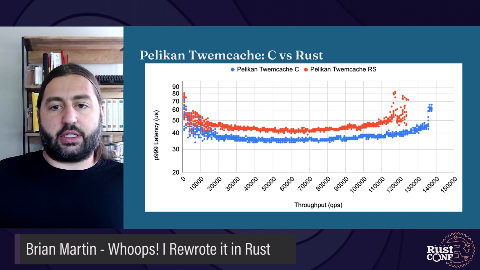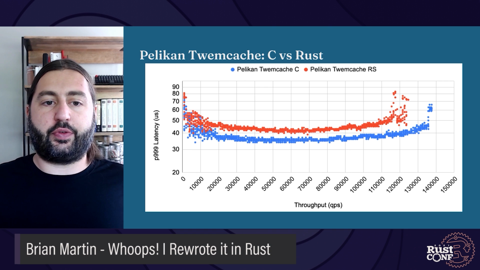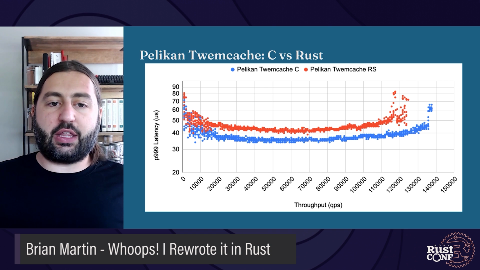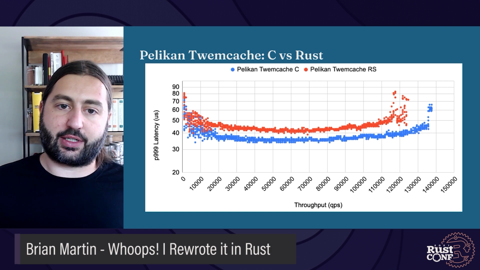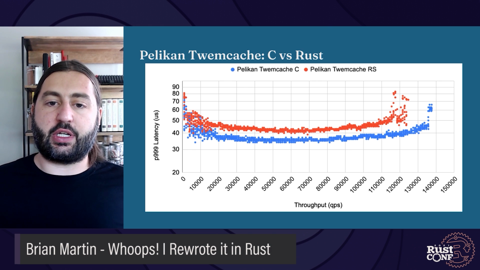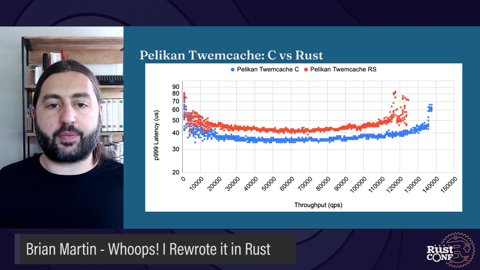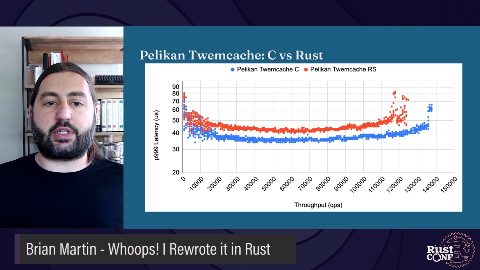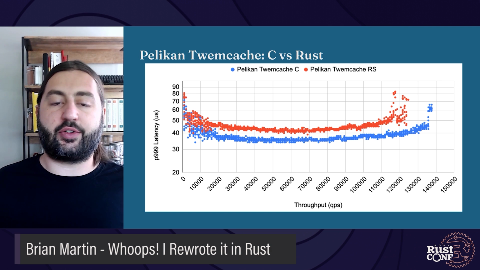To visualize the benchmarking results, here we're looking at a latency curve of the P39 latency on the vertical axis versus the throughput on the horizontal axis. The C baseline implementation is shown in blue, and the Rust implementation is shown in red. And what we can see from this diagram is that the Rust implementation has a higher latency throughout the whole range of throughputs.